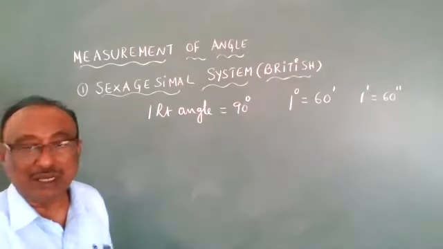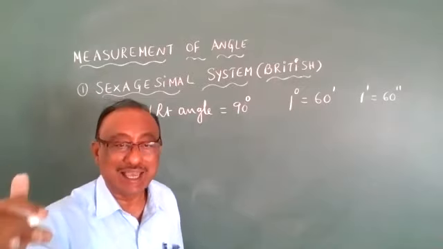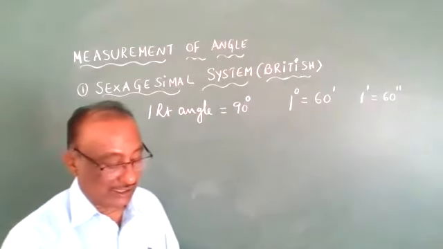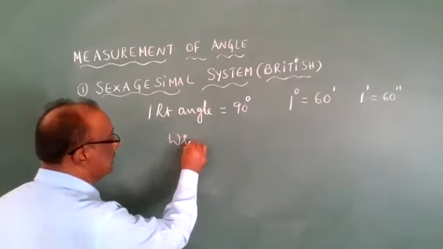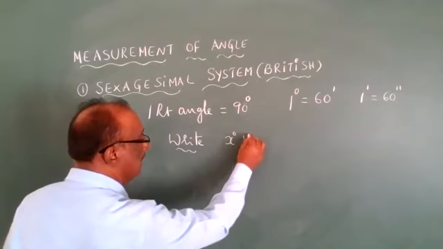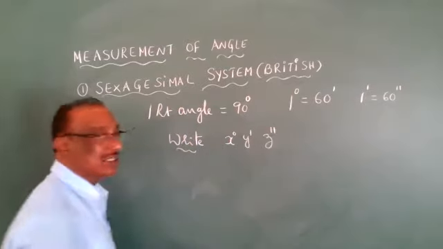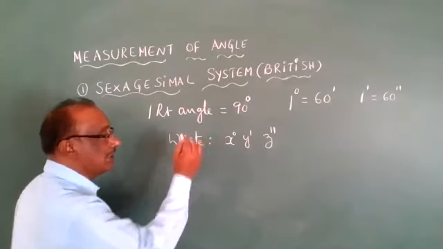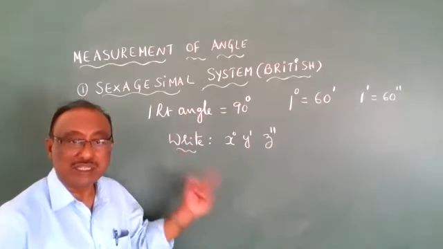1 degree is 60 minutes, and 1 minute is divided into 60 seconds. Next, how do we represent it? In the writing system we have x degrees, y minutes and z seconds. This is the British system.